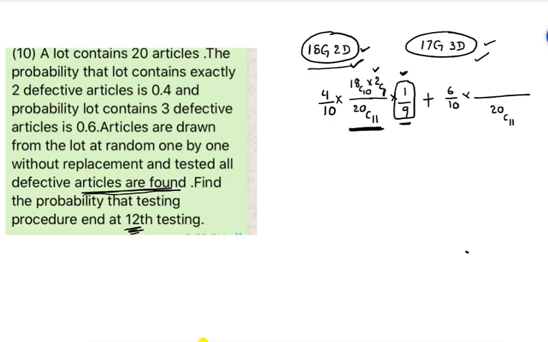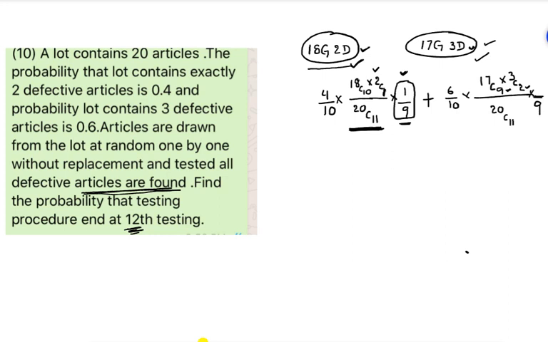Here, from the total 17 items, we have to get how many defective? 9 defective we have to get. And from the 3 defective items we have to get only 2. Total 9 plus 2, 11 items over. But you can observe 3 defective items we haven't found. One more defective we have to get. Total remaining, how many items are there? Remaining 9 items are there.